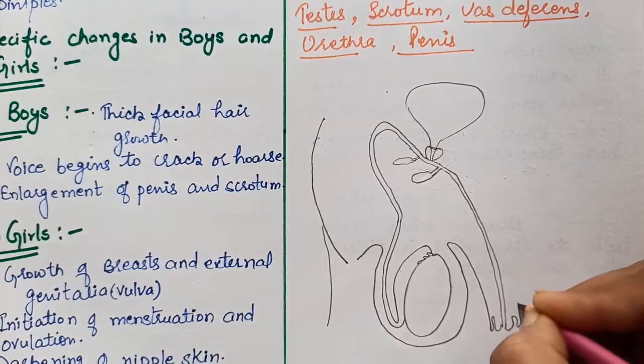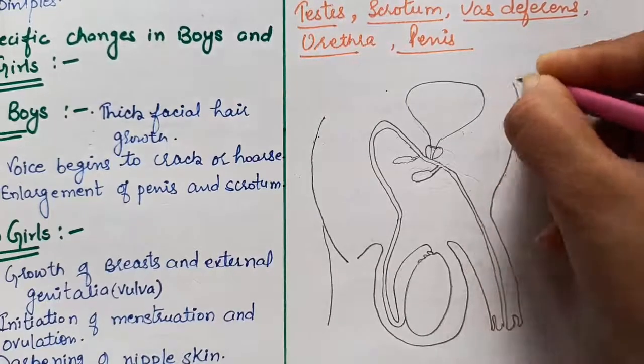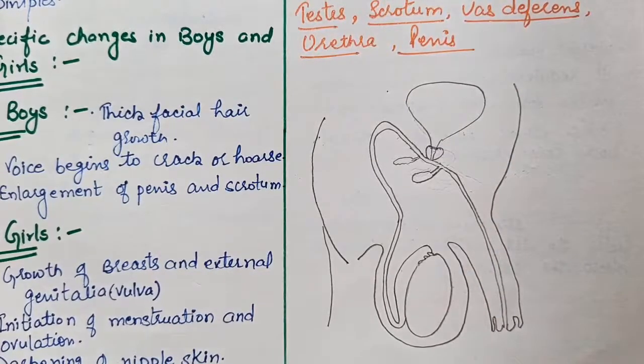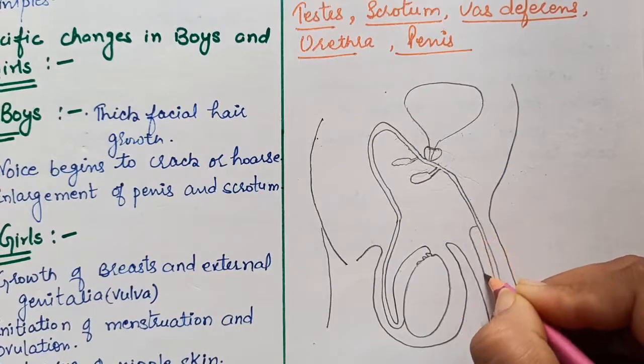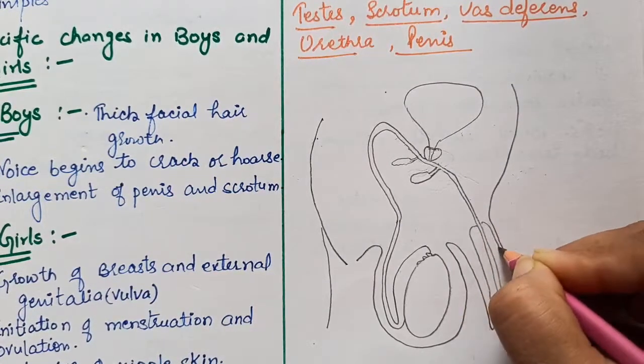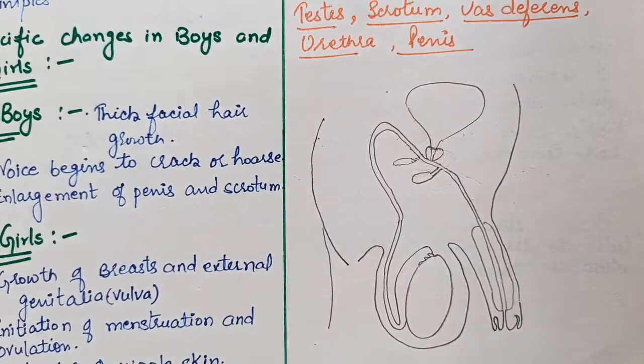And this outer muscular organ is the penis. So this is the diagram of the male reproductive system. Now let's label it.